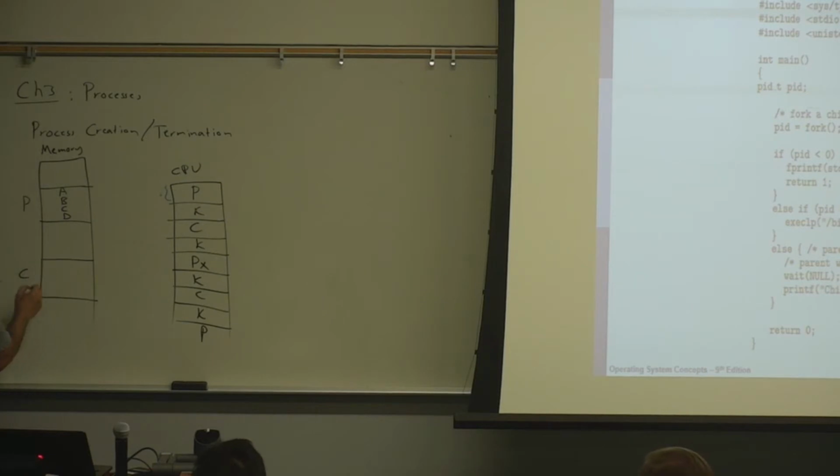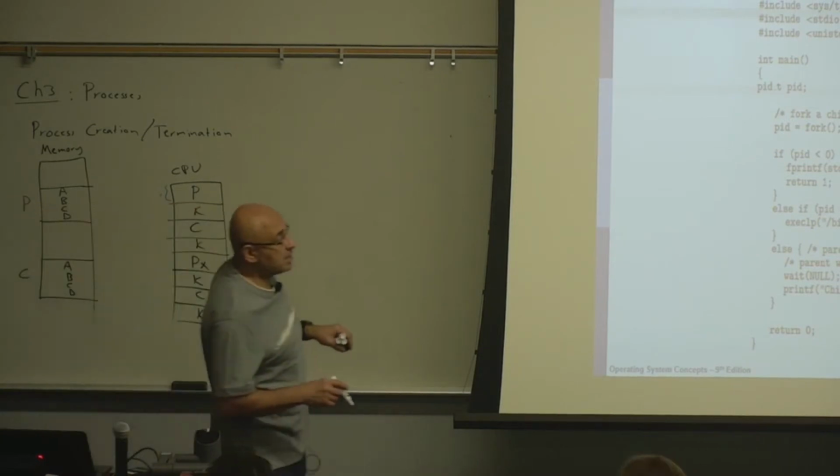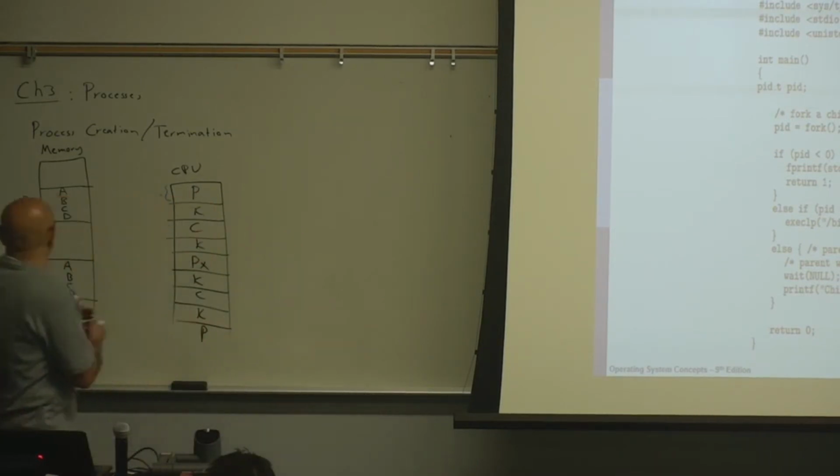And what will it put in that? It will put a copy of the parent's code. So it will put A, B, C, D. So it's basically cloning. Fork does cloning. So it clones the parent. Now there is a child that is a clone of the parent. It's executing the same code.